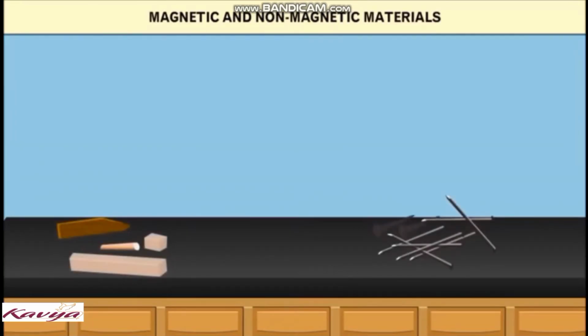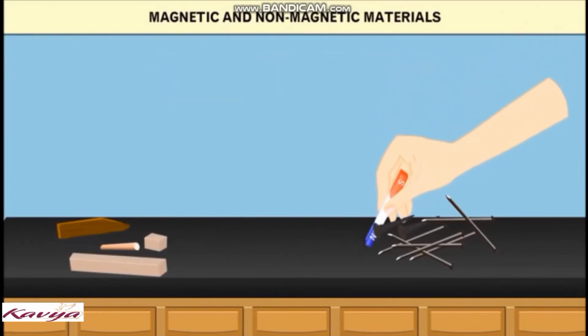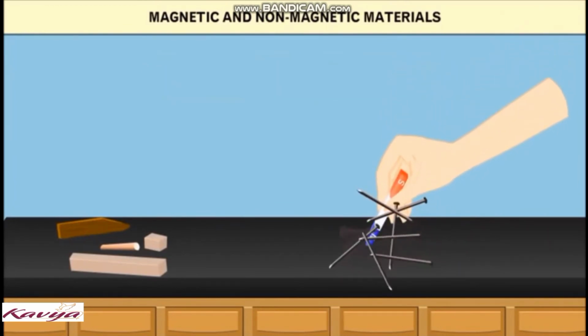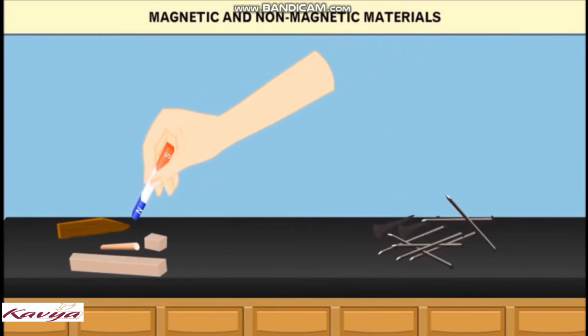Magnetic and non-magnetic materials. Different types of materials are classified as magnetic materials and non-magnetic materials. Students, materials which get attracted by a magnet are called magnetic materials, for example, iron, steel, etc. Materials which are not attracted by a magnet are called non-magnetic materials, for example, wood and plastic.